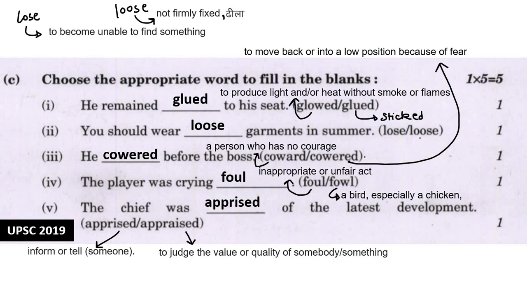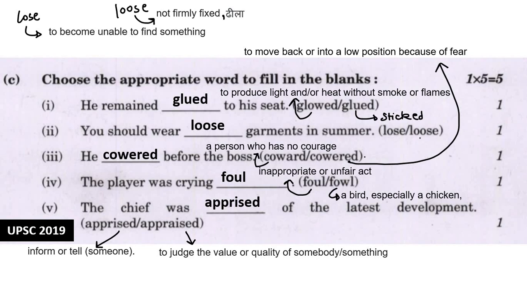Okay. Then the player was crying dash. Foul means unfair, something which is not fair. And fowl means a bird, especially a chicken. So the appropriate word is foul. Okay. Next is the chief was dash of the latest development. Apprised means when you inform someone.